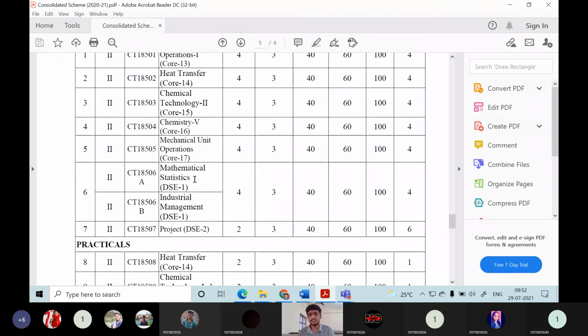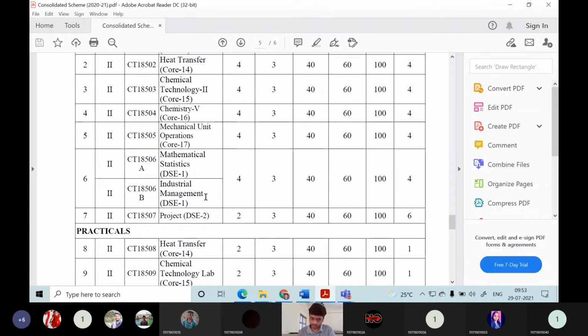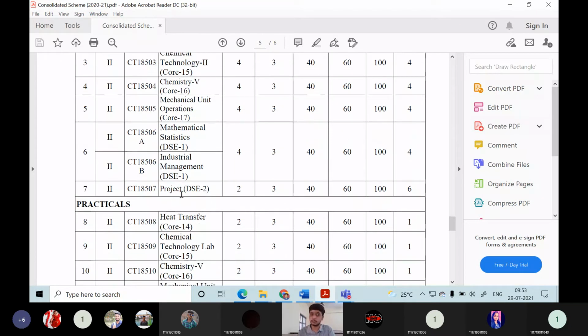And Mathematics and Statistics, most probably they are coming from other departments like the commerce department. So K. Rajesh sir will most probably be teaching this one, or else somebody in his place. Then Industrial Management will be taught by a faculty from the commerce department. Most probably Ramu sir will teach you this one, or otherwise some other faculty from the commerce department.